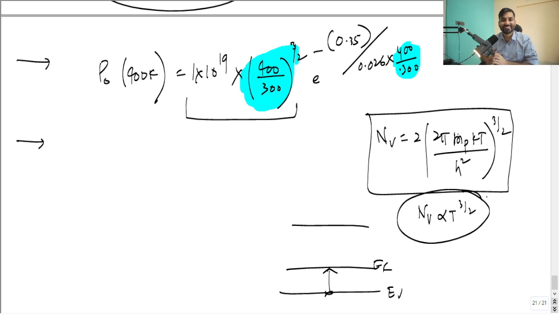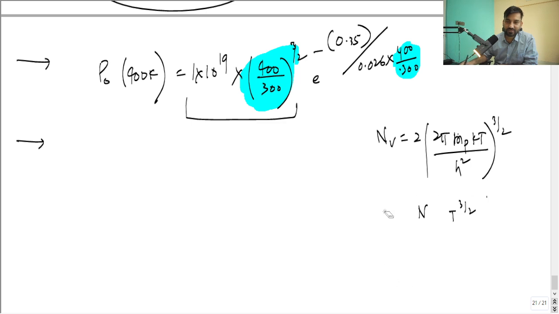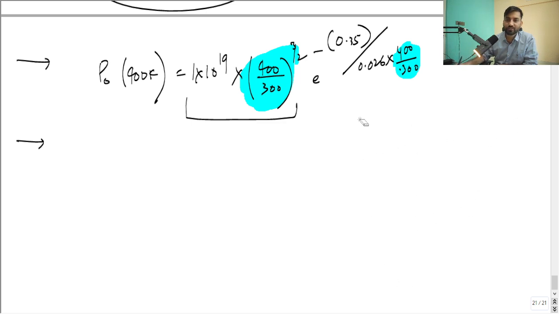I hope this makes sense, right? So I'm just going to remove this again because it is making it a little cluttered here. And now you can just solve it. So now what is your job to be done? This has to be cancelled. These two zeros have to be cancelled. Now you should know how to use a calculator. This is where everyone makes mistakes.